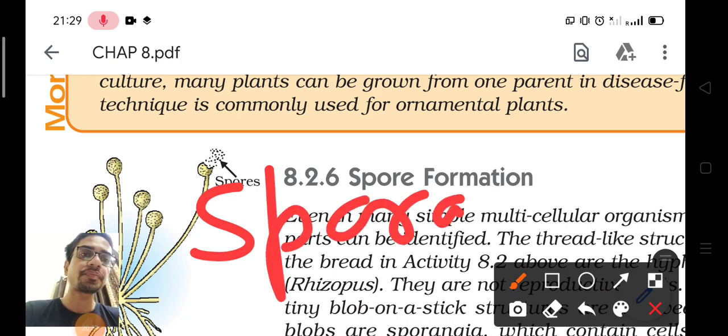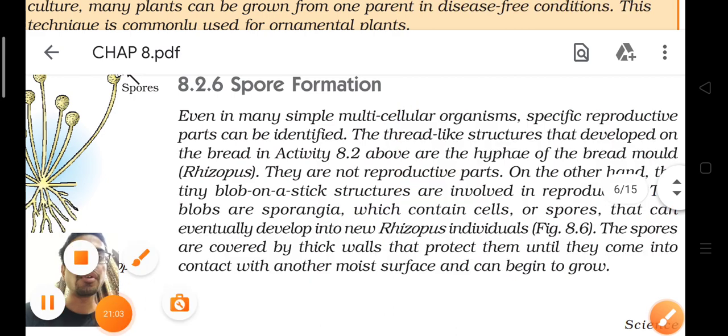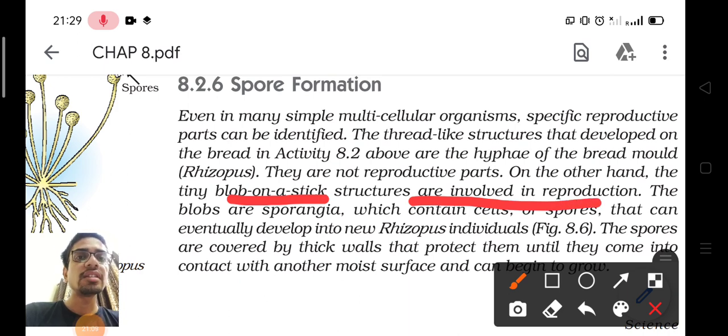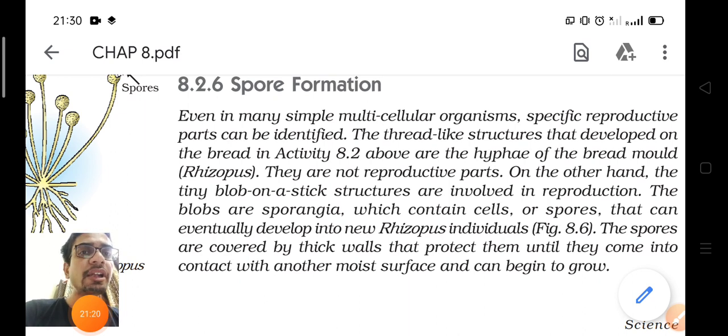You can read from the NCERT book that tiny blob-on-a-stick structures are involved in reproduction. The blobs are sporangia, which contain spores or cells. These spores grow into a new organism.